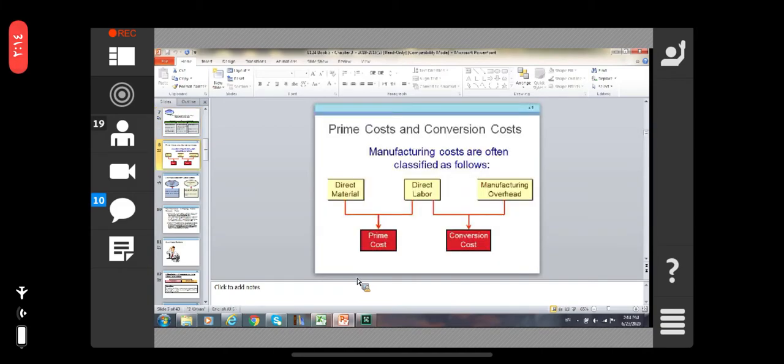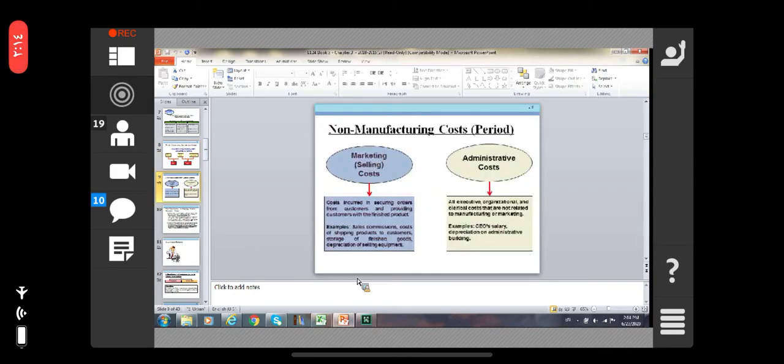The prime cost and conversion costs. Manufacturing costs are often classified as follows: direct material and direct labor, as we discussed in chapter number 1. The prime cost means the direct materials and direct labor, right? Direct labor and manufacturing overhead become the conversion cost. Non-manufacturing cost is called the period cost, okay, right?